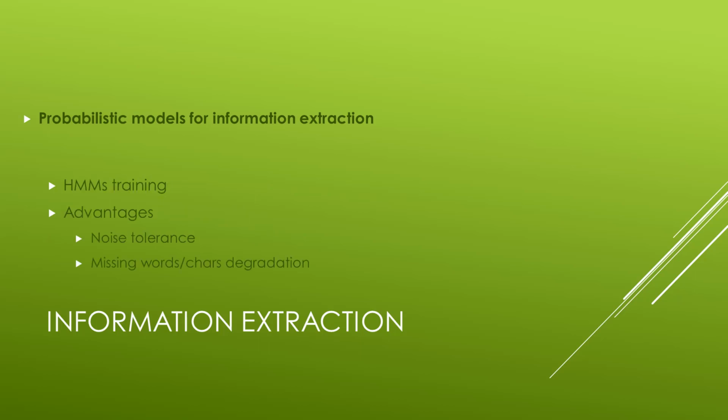An example of this training could be how the HMMs learn from a structure of dates and apply probabilities to it. HMMs have two big advantages. They are probabilistic and therefore they are tolerant to noise, and they also have a graceful degradation with missing characters and words that gives us a probability indicating the degree of match, not just a Boolean result indicating whether it was a match or a fail.